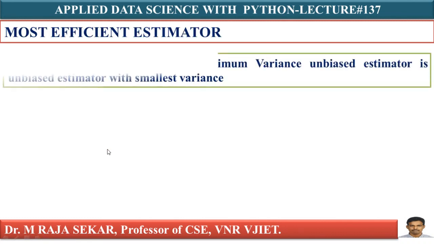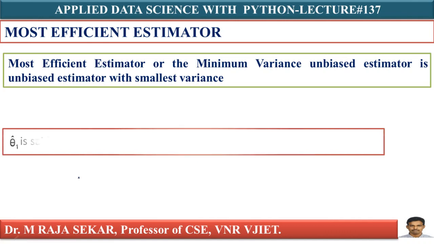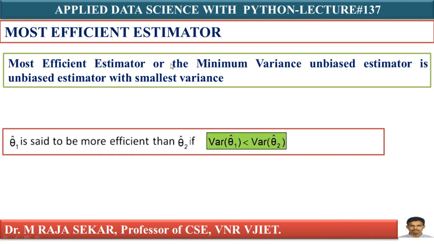We will try to understand the most efficient estimator, or the minimum variance unbiased estimator of theta, which is the unbiased estimator with the smallest variance, isn't it? If it has the smallest variance, I can say that is the most efficient estimator. Let me write just one line here at least.